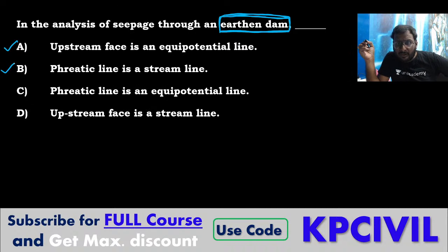Upstream face is an equipotential line, phreatic line is streamline. Whether given is gravity dam or earthen dam, that is very important. Given is earthen dam, it is not gravity dam. Clear? We'll move on now.